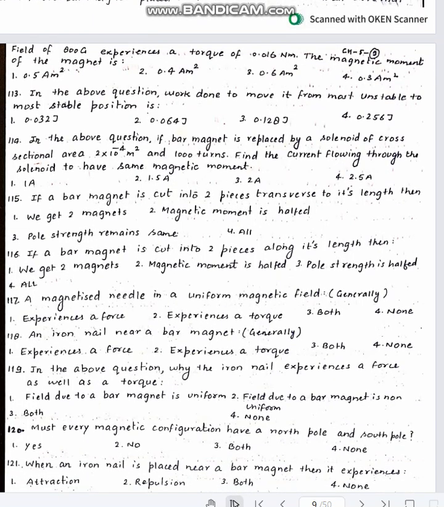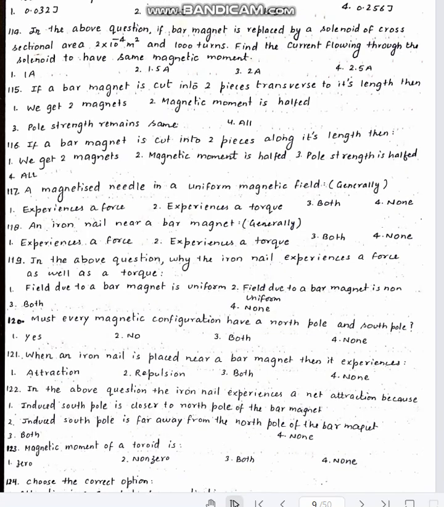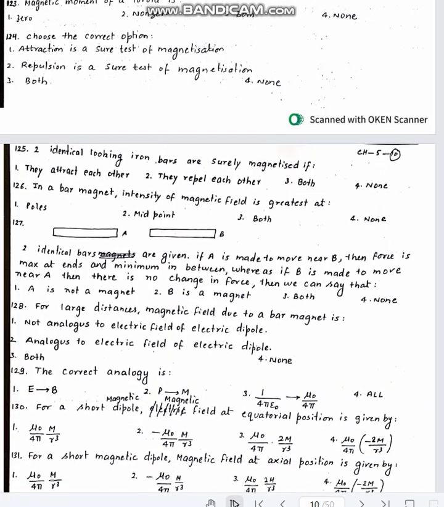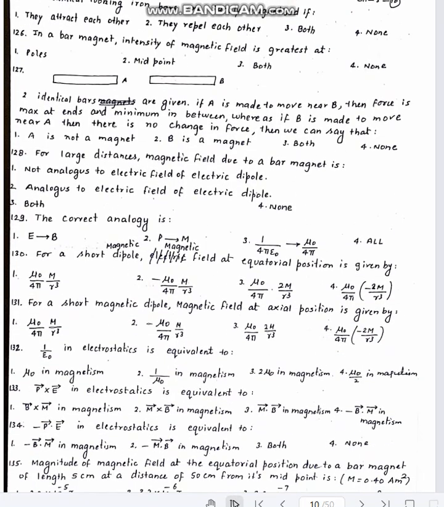Then we have a problem based on bar magnet which is inclined at 30 degrees with external field. Then work done in moving system from stable to unstable position. And we have questions based on a magnetic needle in a uniform field. Then we have attraction repulsion problem. Then we have theoretical questions based on bar magnet.